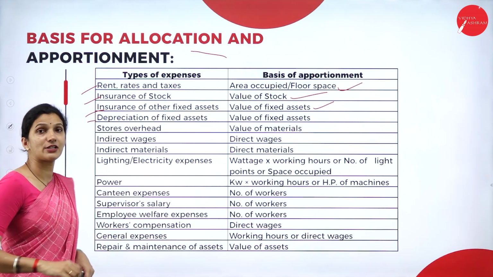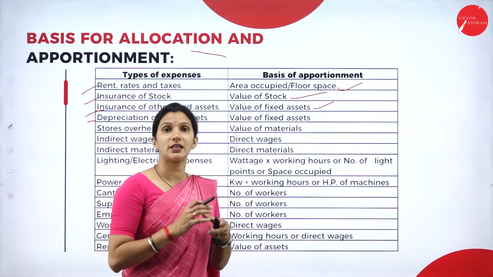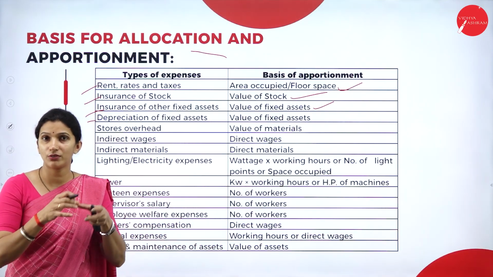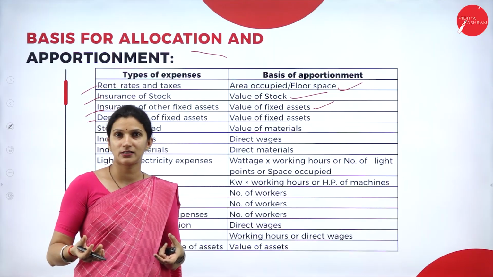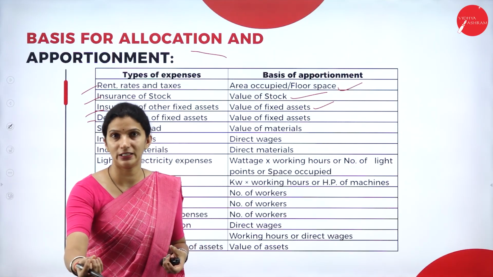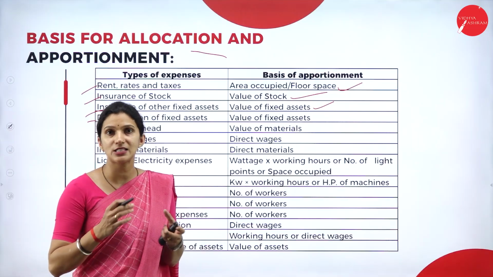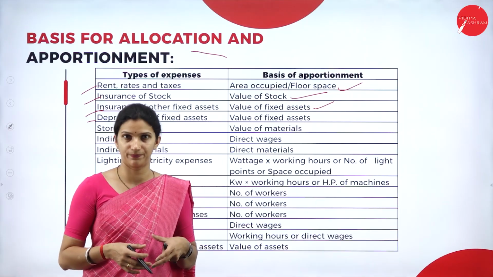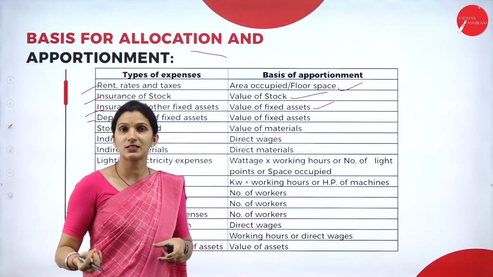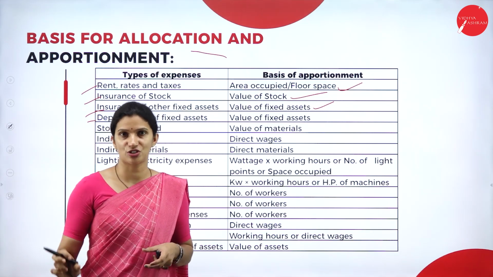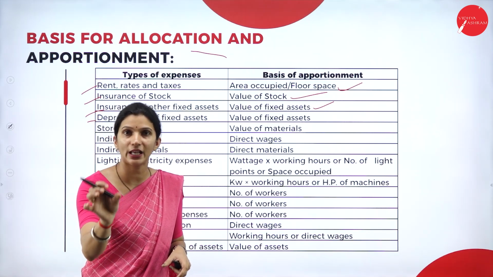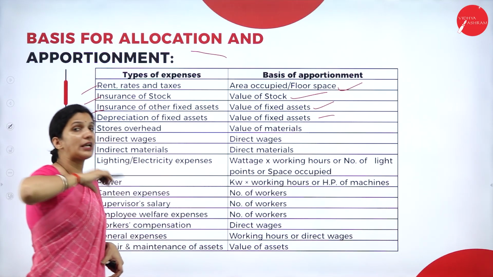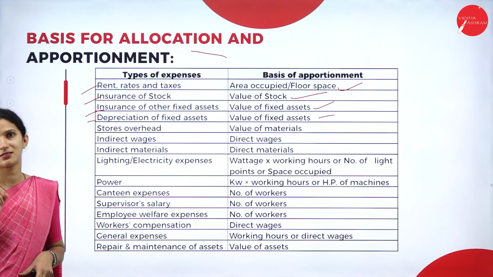And then we have depreciation on fixed assets. Suppose in the question they give depreciation on building, 10,000. We need to allocate that 10,000 to the various departments. So what is the basis for that? We have to take the value of the building of each department. On that basis, we will allocate these expenses. In the same way, for depreciation on any asset, for example machinery, what is the basis of allocation? The value of machinery of each individual department. We will take the ratio and allocate the depreciation on machinery. So for depreciation on any fixed asset, we take the value of the asset as a basis.